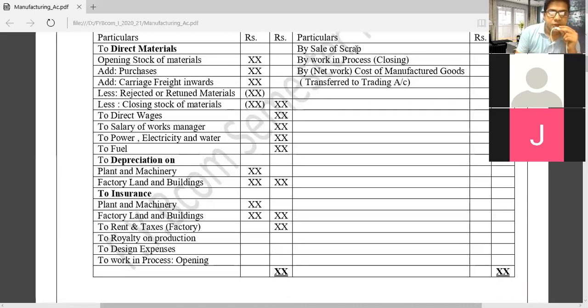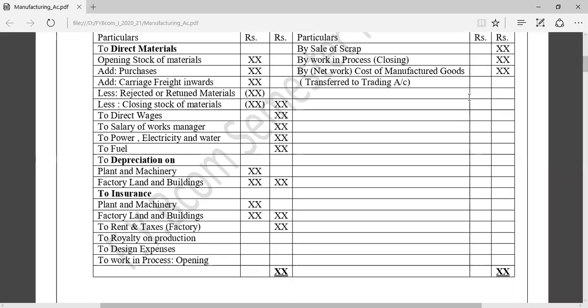Then after that, friends, we add this up, and from the debit side total we have to deduct two items, sale of scrap and closing stock of work in process. The rest of the value will come, and it is considered as the cost of manufactured goods.